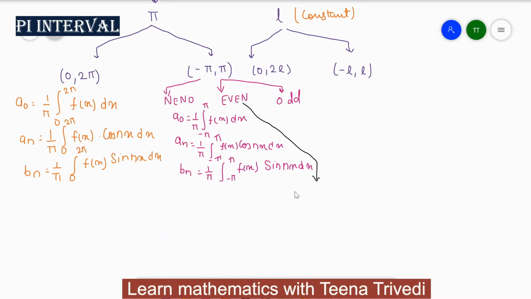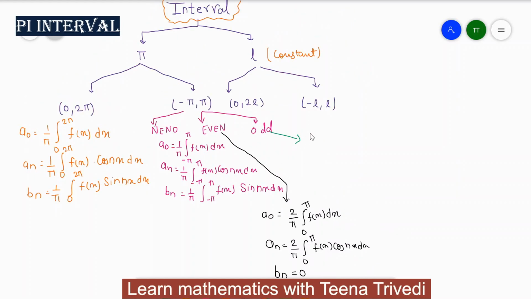For an even function the formula of a0 will be 2 upon pi, 0 to pi, f of x dx. For the derivation of the formula you can watch the previous video so you understand how the formula comes out. And the value of an is again 2 upon pi, 0 to pi, f of x cos nx dx, and the value of bn is equal to 0. So this is your value of a0, an and bn.